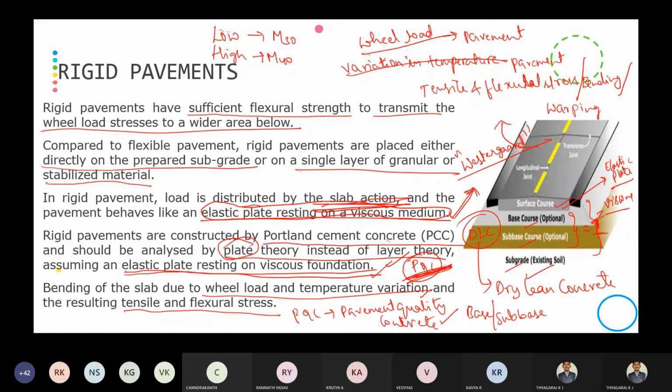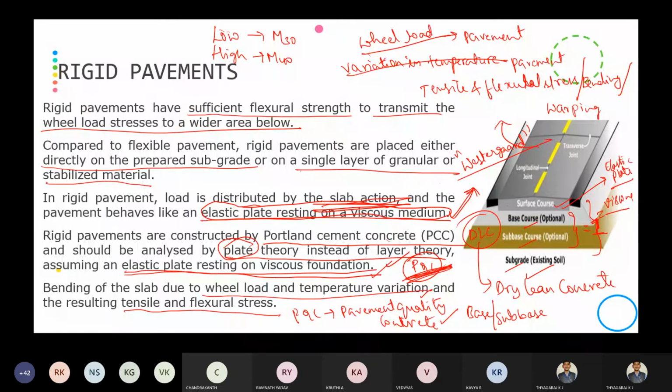So remember, this is the basic thing we should remember when we are designing the rigid pavement. One thing, it is having some flexural strength, then it is analyzed. It is directly placed on the subgrade, or you can provide a single granular layer, and the analysis is made by assuming an elastic plate resting on a viscous media.